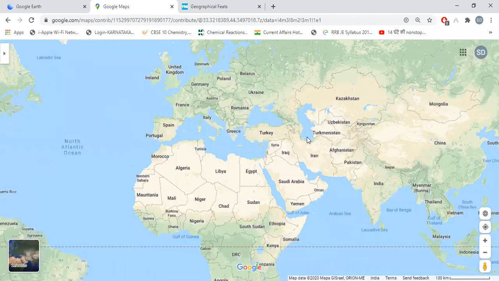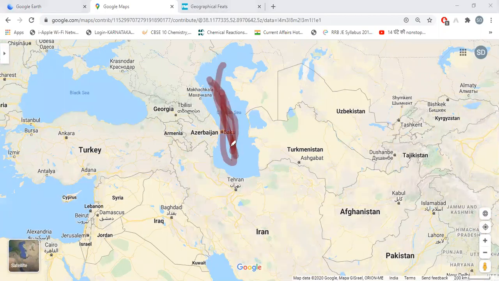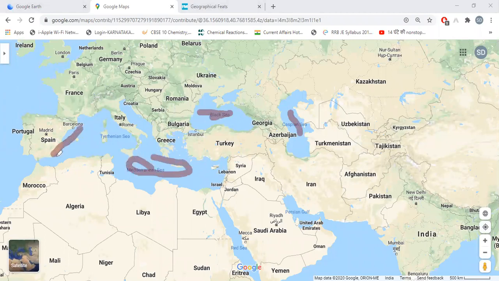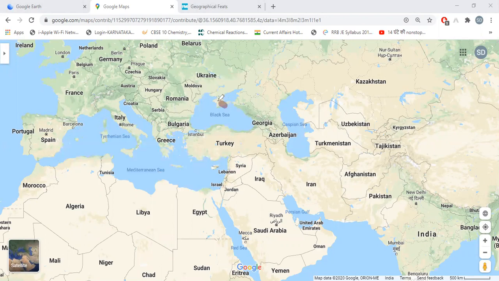In this image you can see the Caspian Sea. This is the Black Sea. In exams, these are very important things. If you are studying world geography, you should know all of these. This is the Caspian Sea, the Black Sea, the Mediterranean Sea. These are all lakes. Everywhere they are covered with land, and at the center they have water. These kinds of structures are called lakes. The Caspian Sea is also a lake.